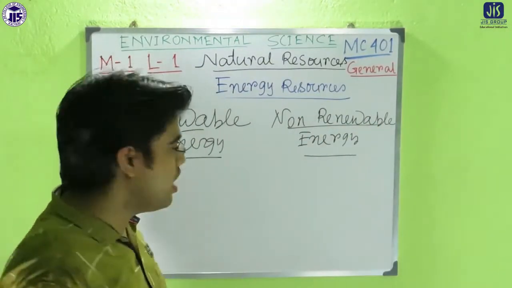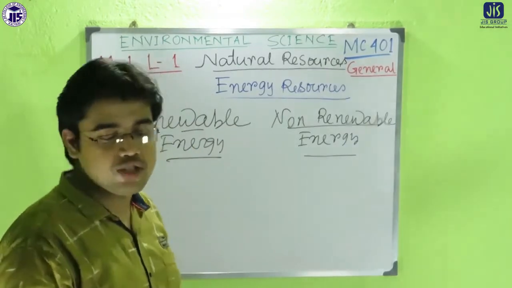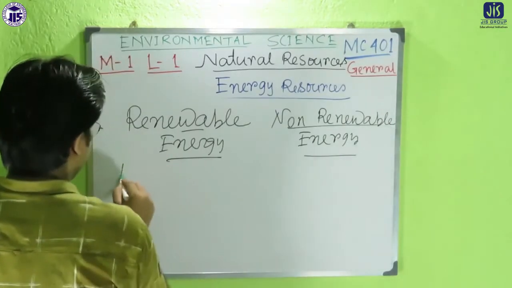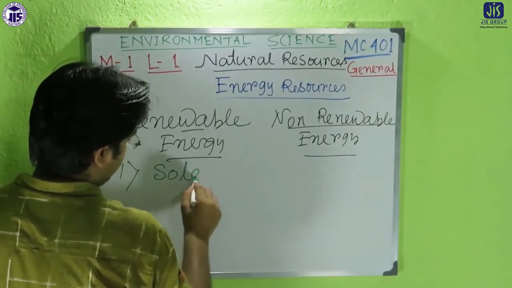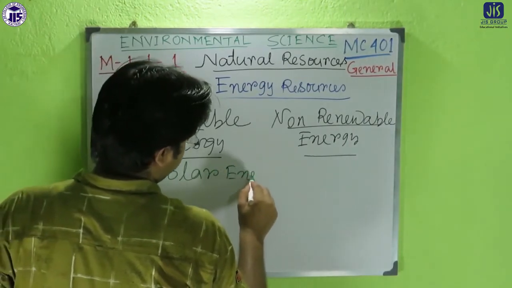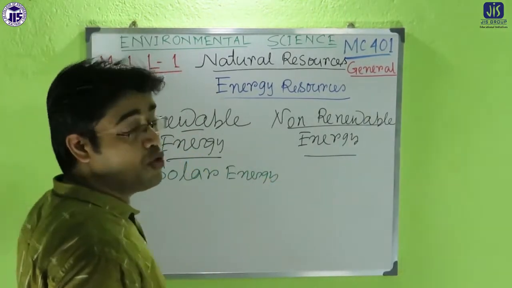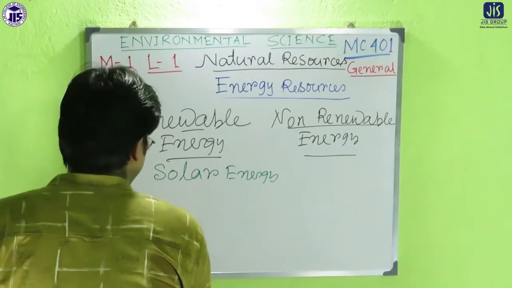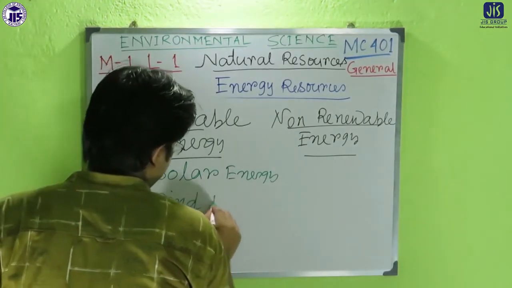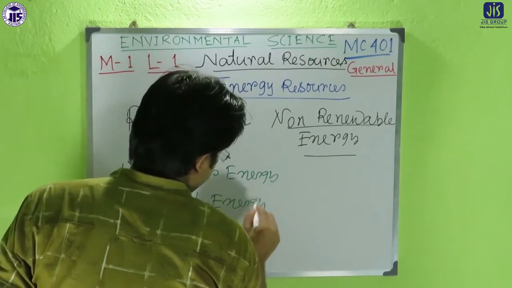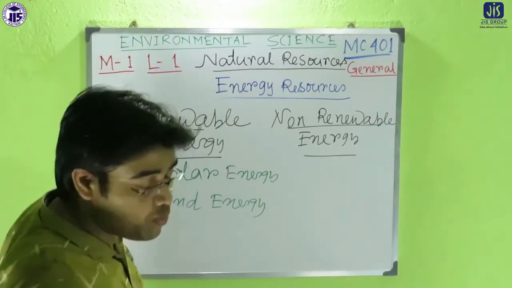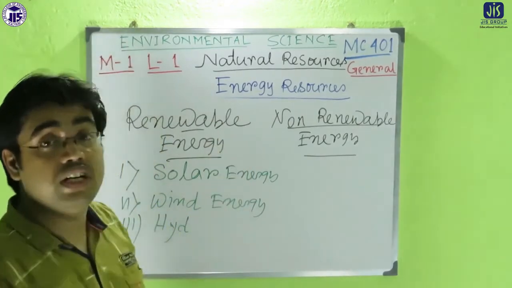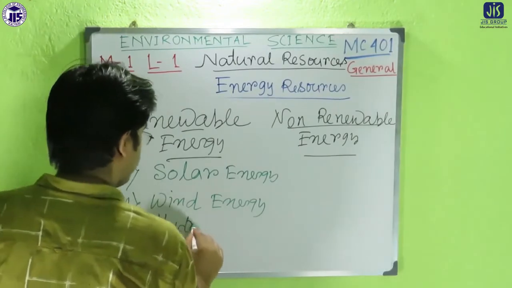There are different examples of renewable energies. The first one is solar energy. Solar energy is the most common example of renewable energy. The second one is wind energy. The third one is hydropower energy.